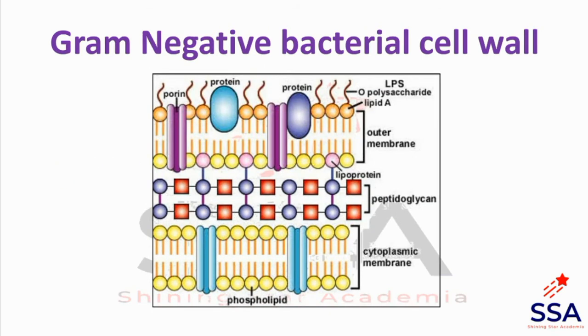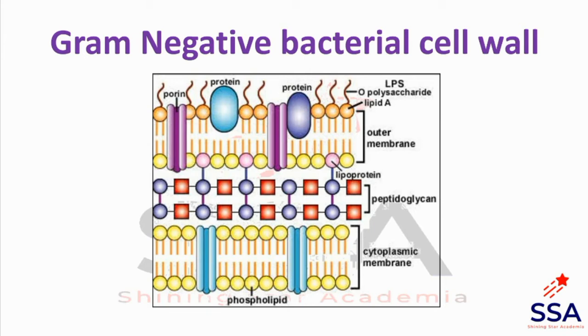Then next one is the gram-negative bacterial cell wall. There is a cytoplasmic membrane, and outside the cytoplasmic membrane there is a thin layer of peptidoglycan. In the gram-positive bacterial cell wall we have seen a thick layer of peptidoglycan, while in gram-negative there is a thin layer of peptidoglycan. Then on the outer side of the peptidoglycan there is an outer membrane. The outer membrane is only present in gram-negative bacteria, while it is absent in gram-positive bacteria.